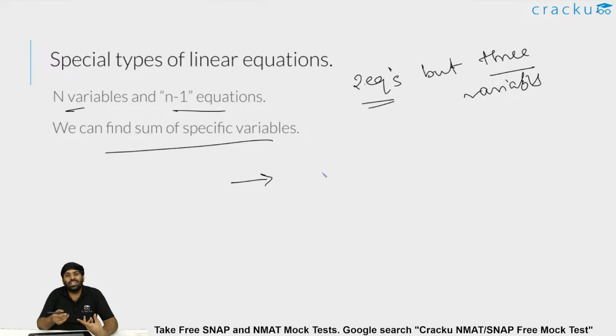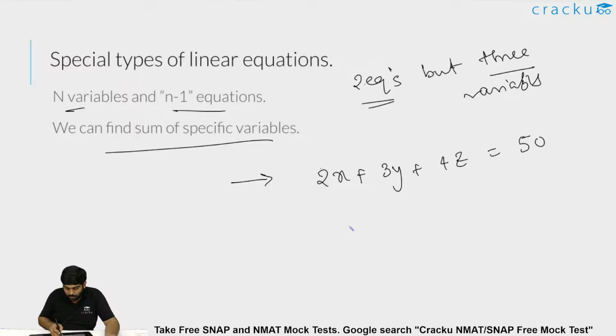Some combinations are such that the coefficients of x, y, z are in AP, so that you can form some common things. Let's say one equation is 2x plus 3y plus 4z is equal to 50. And the other equation, let it be 3x plus 4y plus 5z.